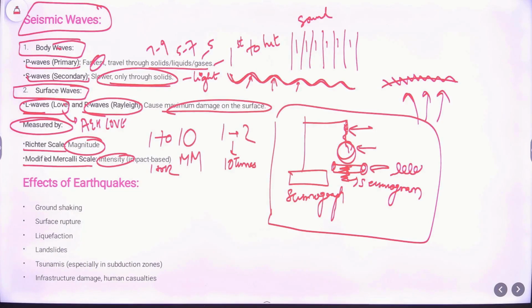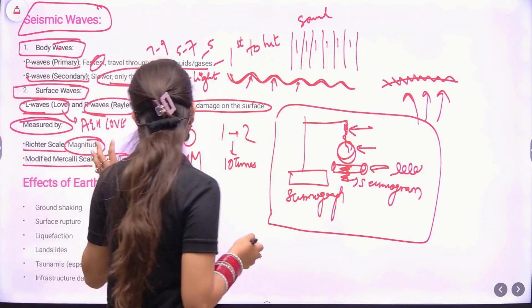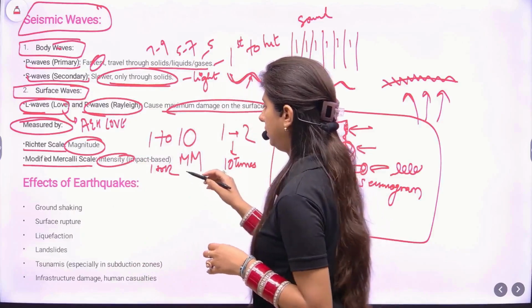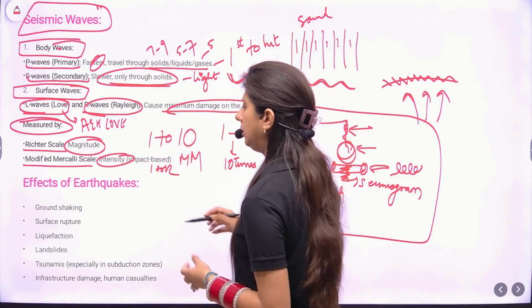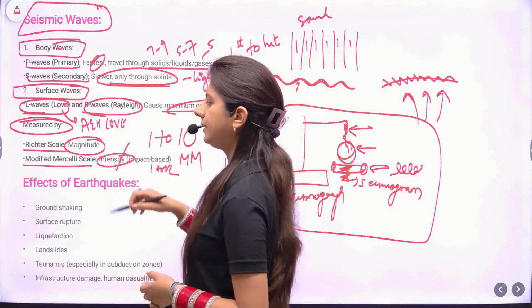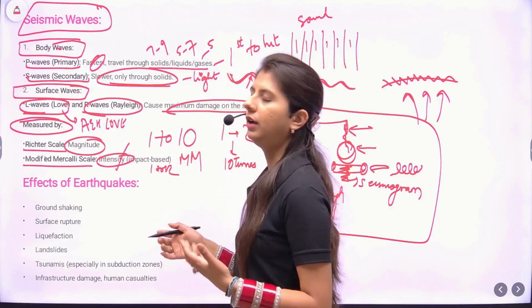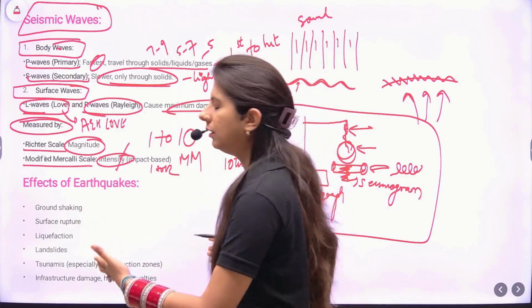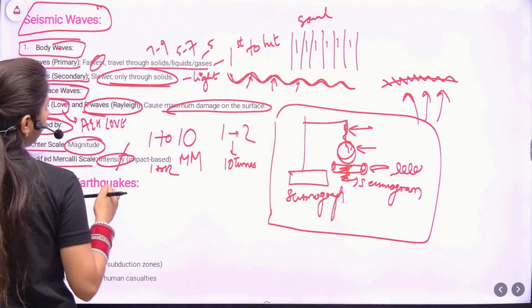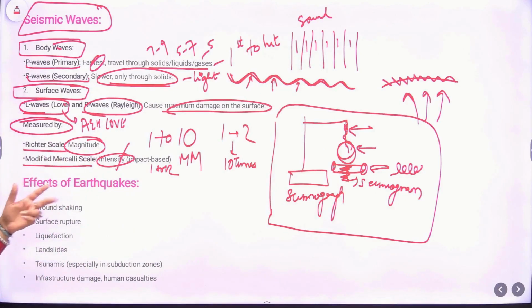This tells where the severity of the earthquake is more, what we feel. For example, the intensity will be more near the epicenter, because that's the center. The farther we go from the epicenter, the intensity will lessen. So there are two scales, the Richter scale and the Modified Mercalli scale.